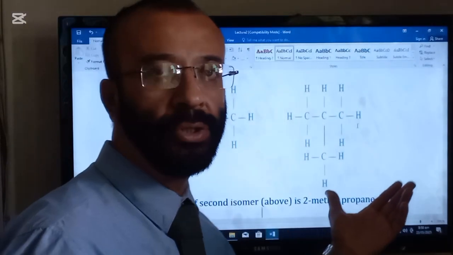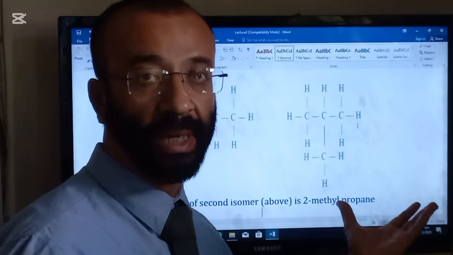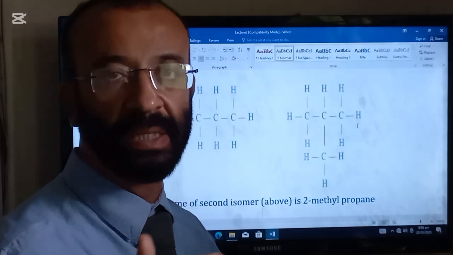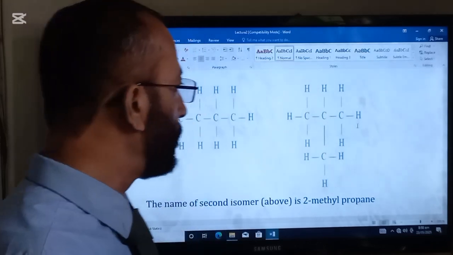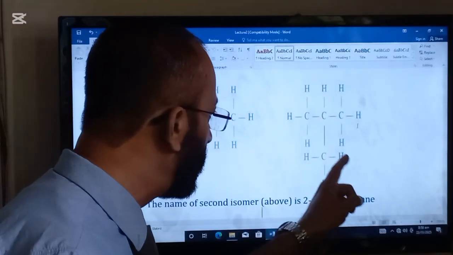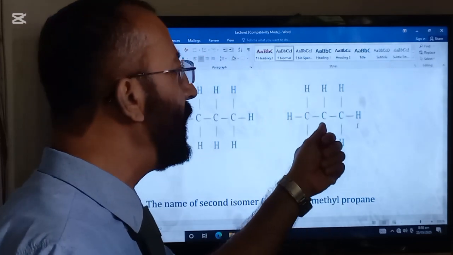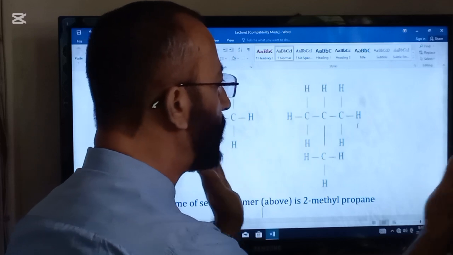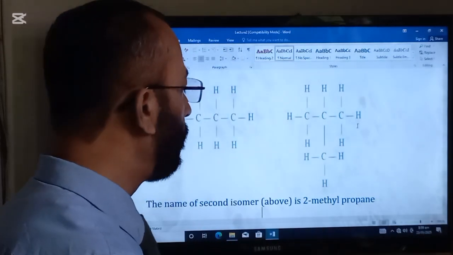The method to read the formula of this kind of structure is that we have to start counting from the side where the functional group will be near. Here the functional group is CH3. The functional group is attached to the central carbon atom, which is at equal distance from both sides, so we can start counting from both sides.